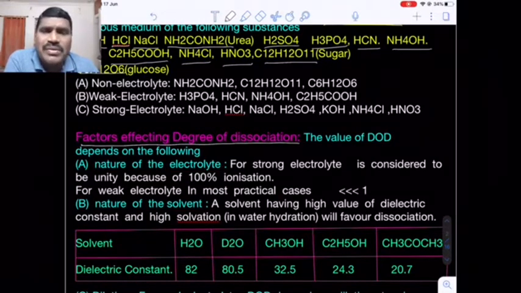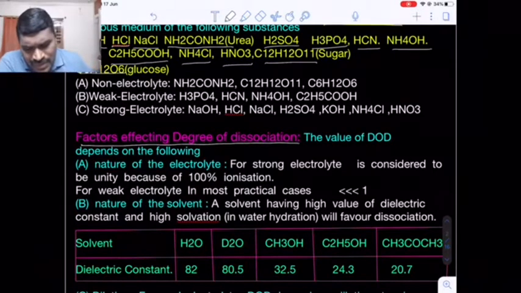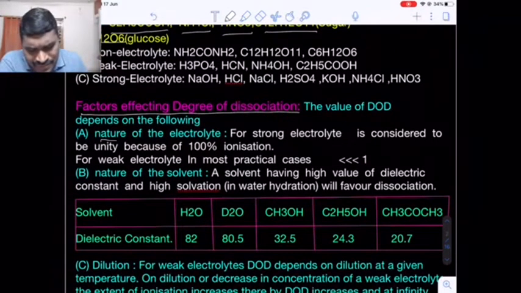The alpha value is smaller than 1. So strong electrolytes have an alpha value almost equal to 1, and weak electrolytes have an alpha value smaller than 1. So that is the first governing factor, that is the nature of the electrolyte. Now come to the second one, the nature of the solvent.